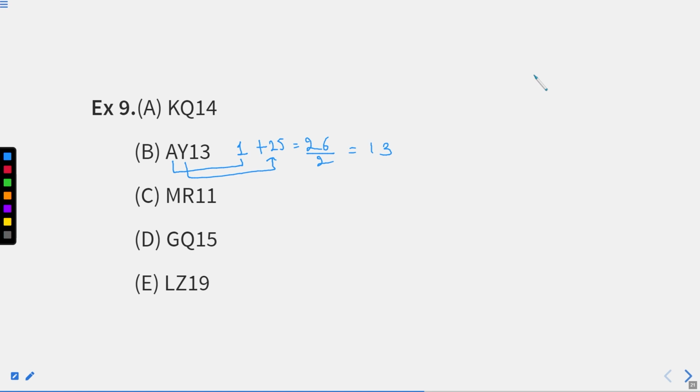If I take the example of M with place value 13 and R with place value 18, the total sum that we get is 31. And if we divide it by 2, we are not getting a whole number, right? We are getting somewhere around 15.5, which is not